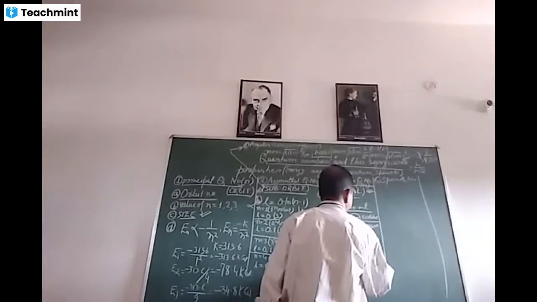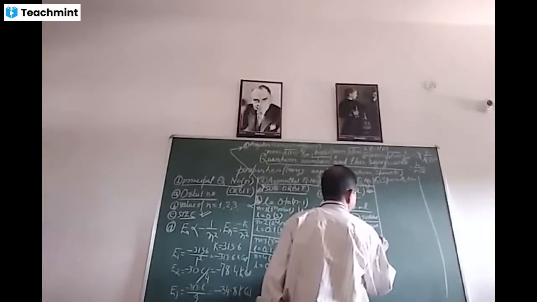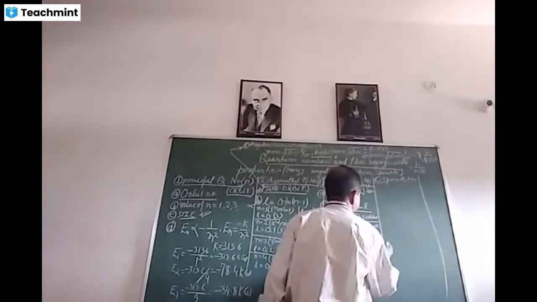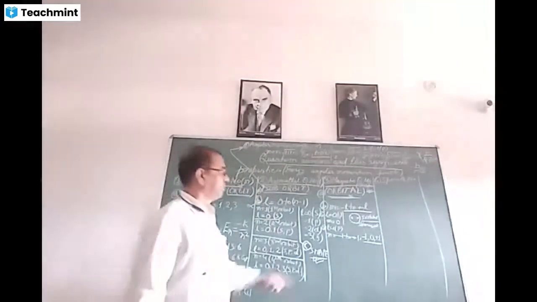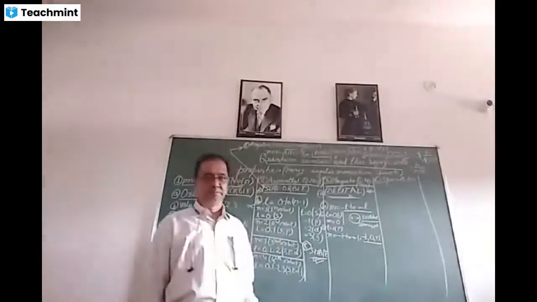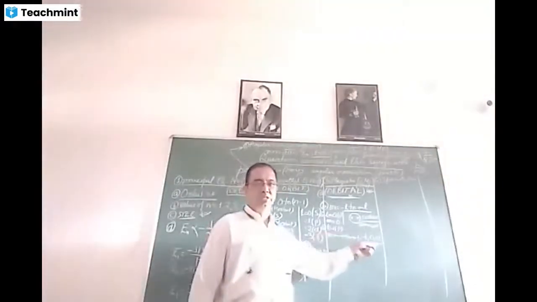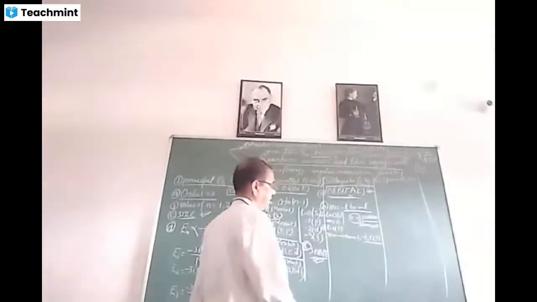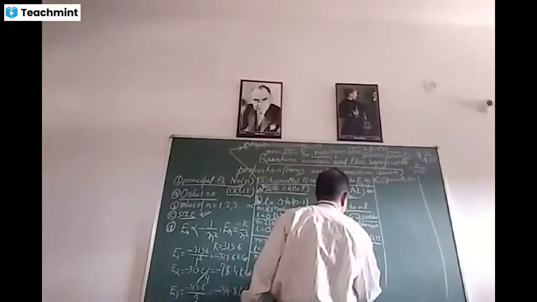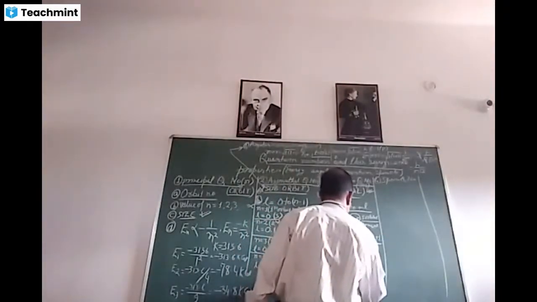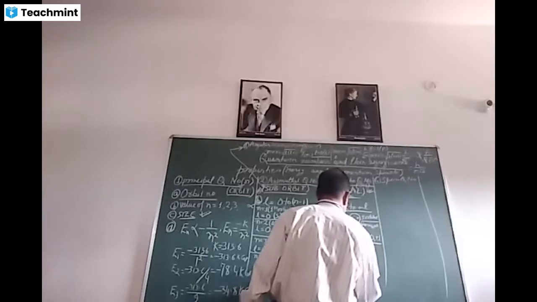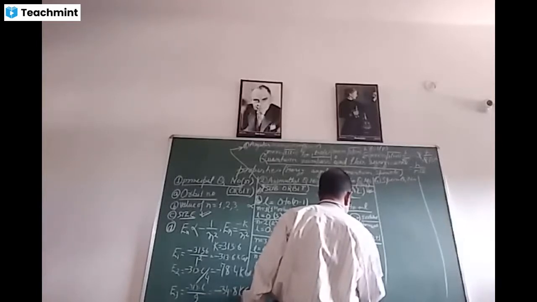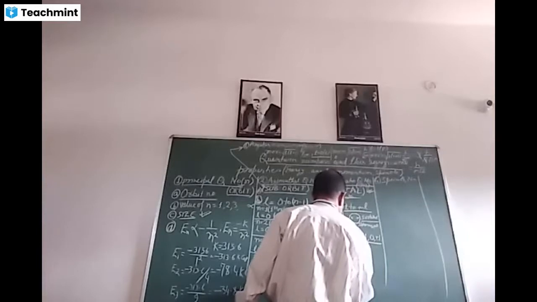This is minus 1, 0 and plus 1. Hence, we find here that the P orbitals are of three types, that is minus 1, 0 and plus 1. This is the value of M for L is equal to 1, that is P.